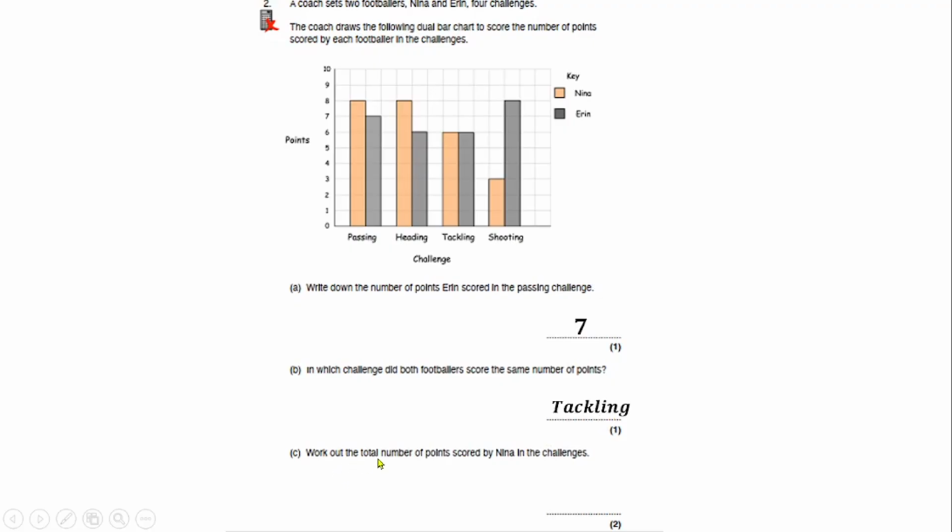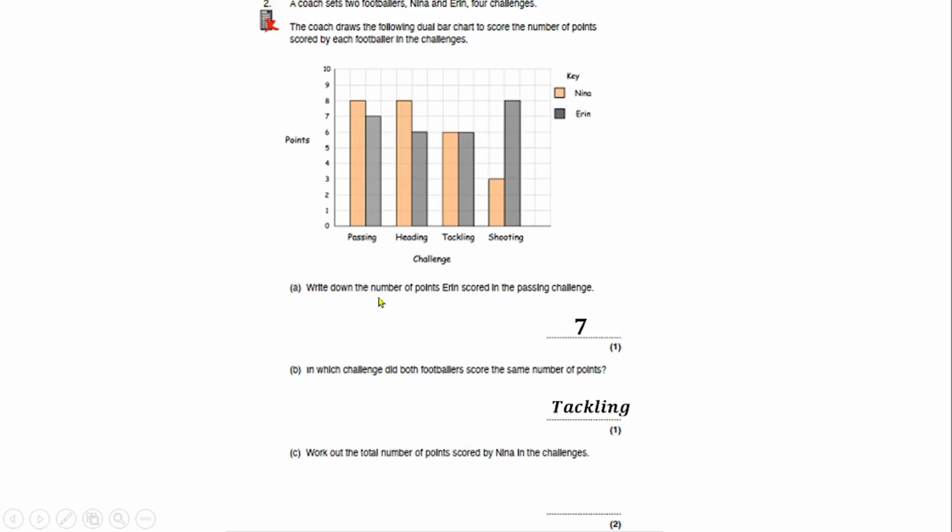Then work out the total number of points scored by Nina in the challenges. So don't forget that this color represents Nina. They want to know the total number of points scored by Nina in the challenges.